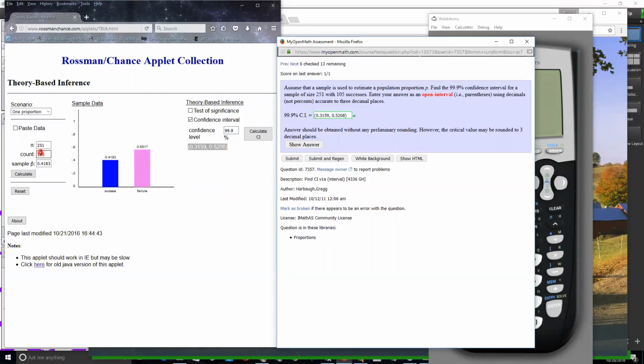But notice I don't have to calculate that. The applet works. The software does this, folks. The important part is to be able to interpret it. Now, granted, in a problem like this, there's not much interpretation we can do.